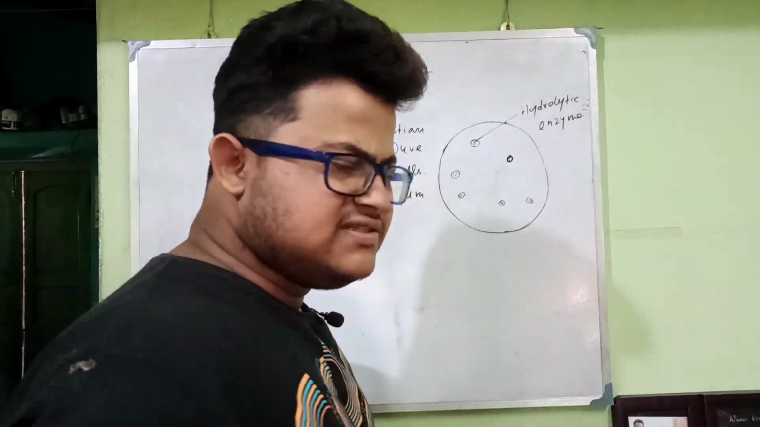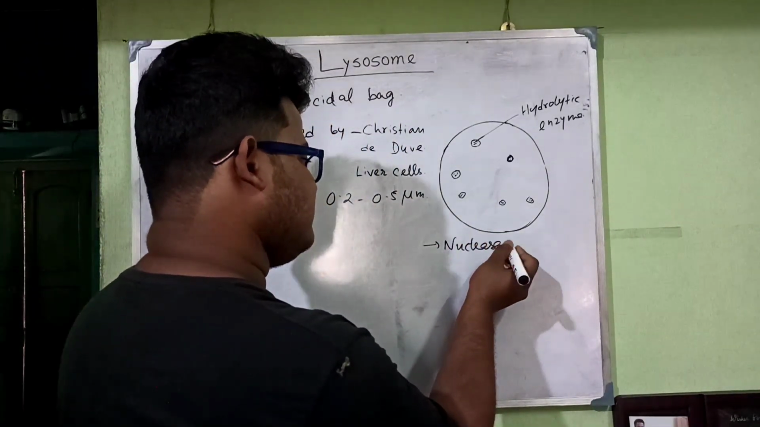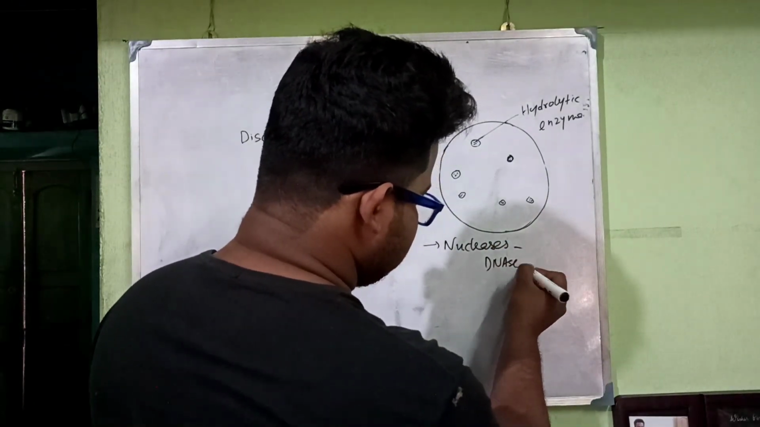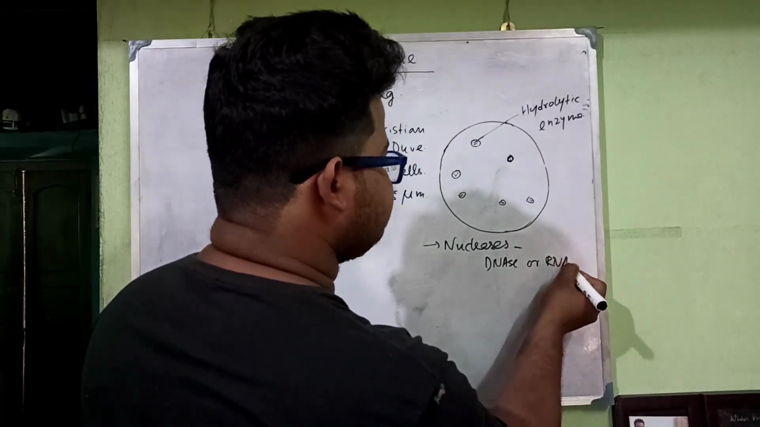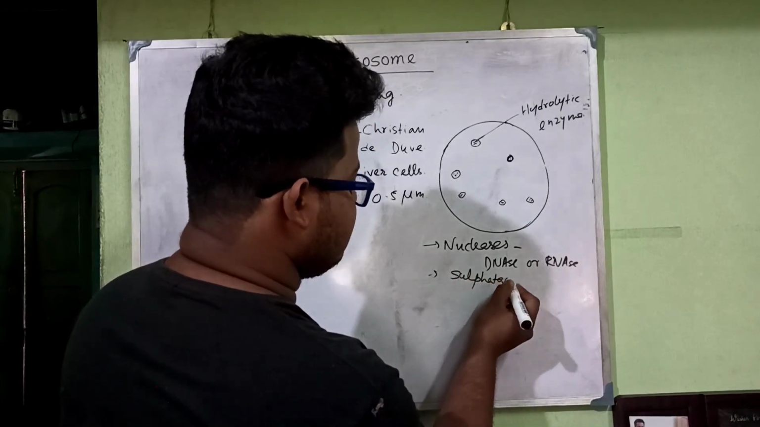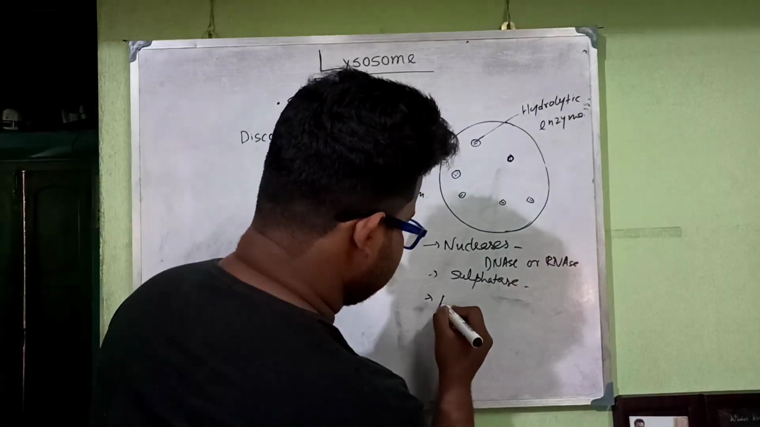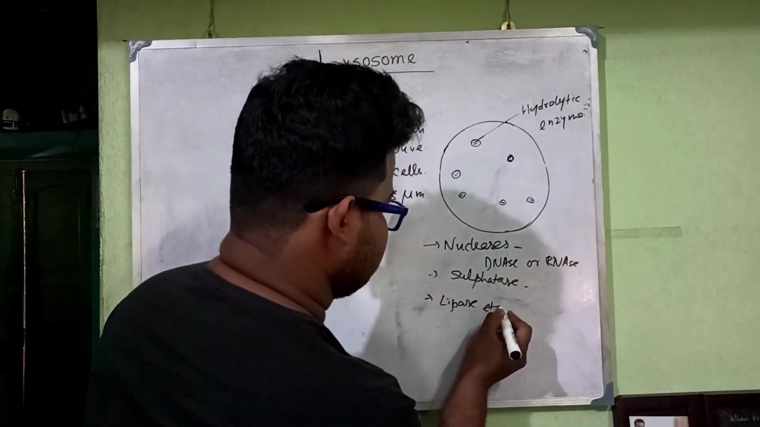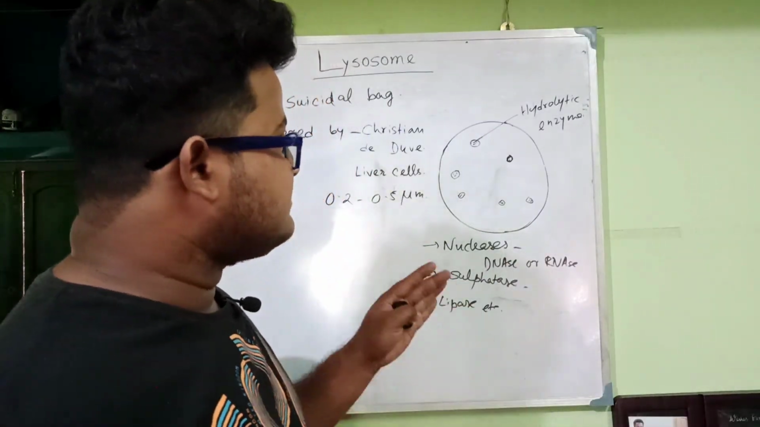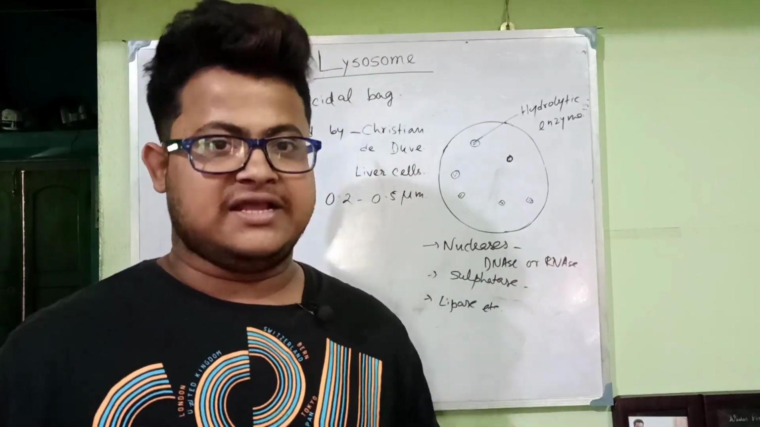There are mainly 6 types of enzymes. Among them there is nuclease, DNase or RNase, sulfatase, etc. Also there is lipase. Why are these enzymes needed? Actually these enzymes are needed for digestion, nothing but digestion.